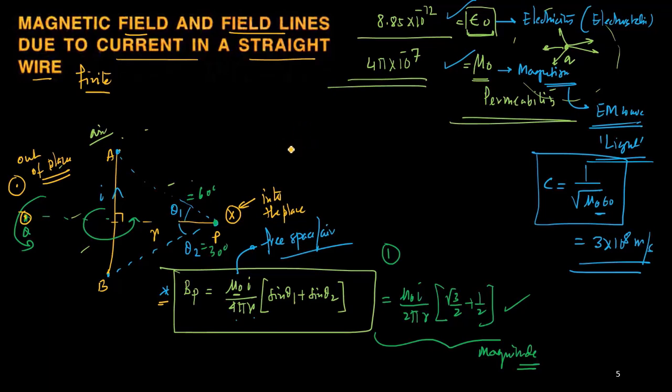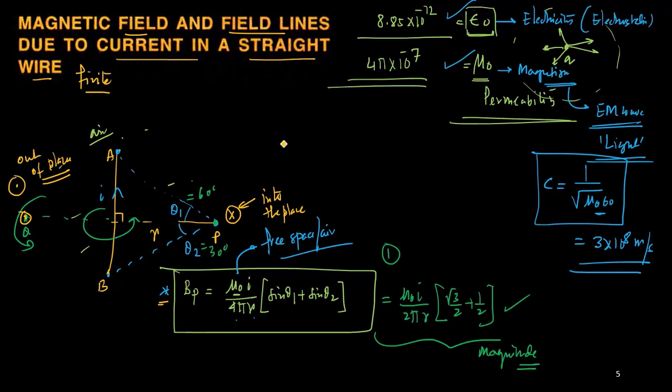This way you can calculate. But that calculation is not included in your syllabus; rather, you should get the idea that you can do it. If I apply the one finite wire solution, then for a hexagon I have to use it repeatedly for the 6 different wires. But there must be a symmetrical situation, which means every time you don't have to solve.